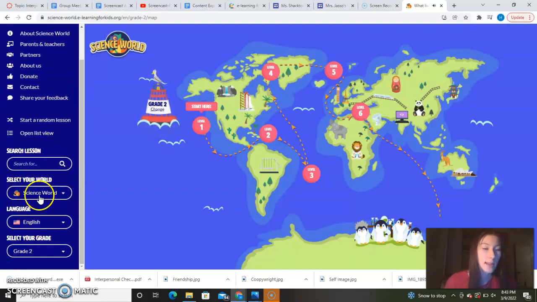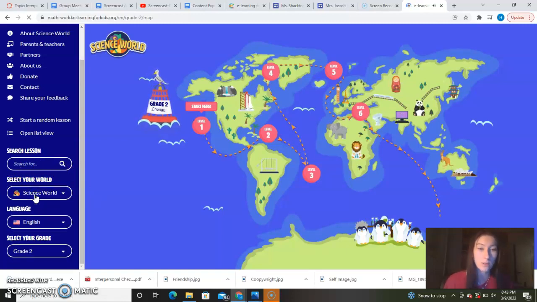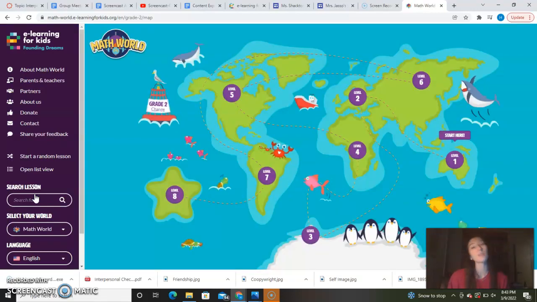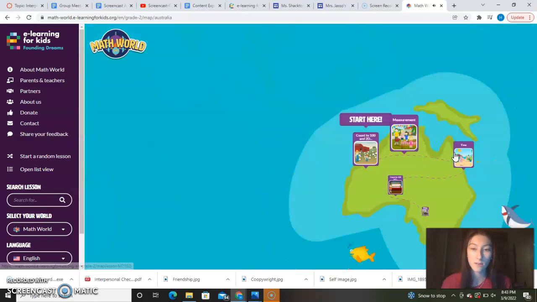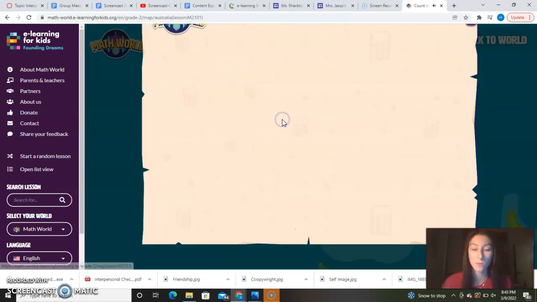You can select your world. Right now we're in the science world, but you can go to the math world. Let's go over there. Math world, and it looks the exact same. The math world, level 1 starts to the right-hand side of your screen. Right here it says level 1, start here. It is the same type of setup, so we'll click start here.